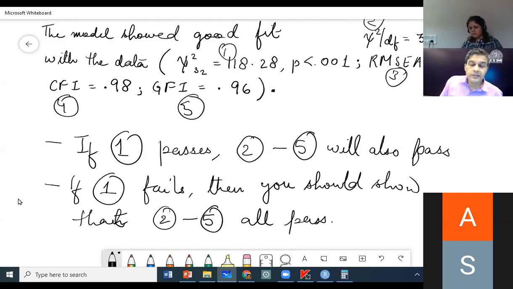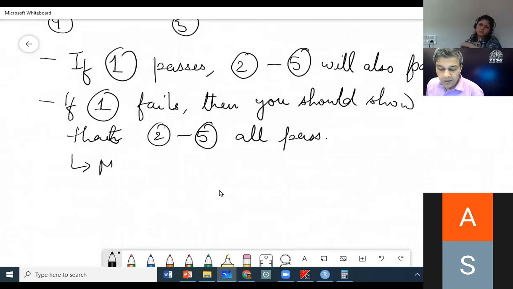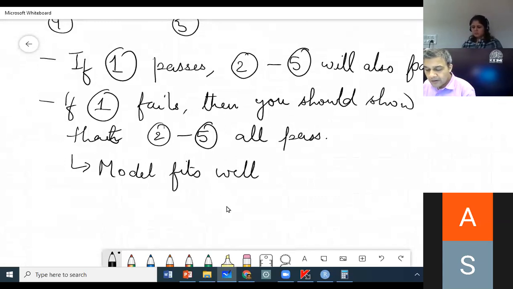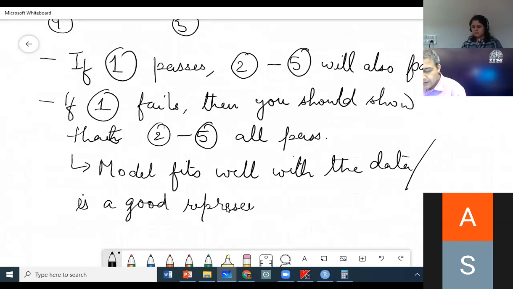If 1 fails, you should show that 2 is good, 3 is good, 4 is good, and 5 is good. If this happens, then you can stake a claim that your model fits well with the data, which amounts to saying it is a good representation of the reality.